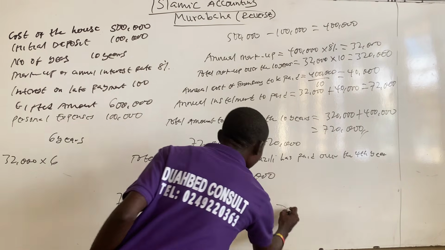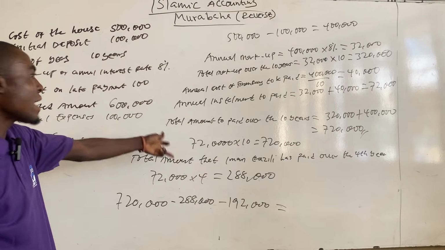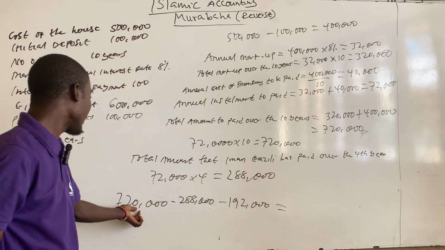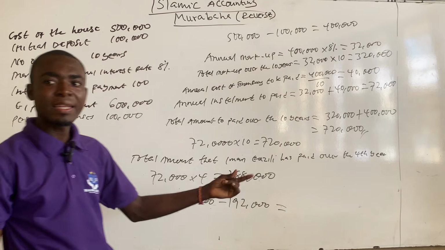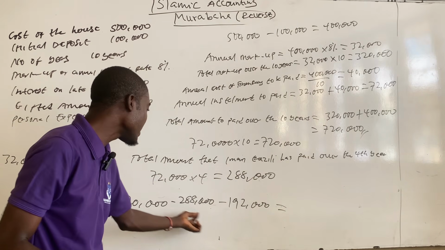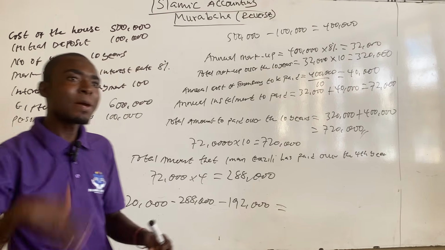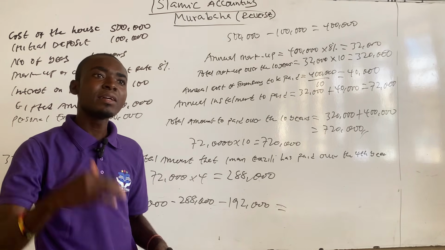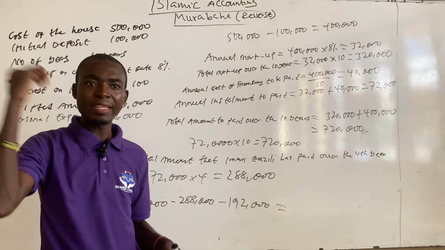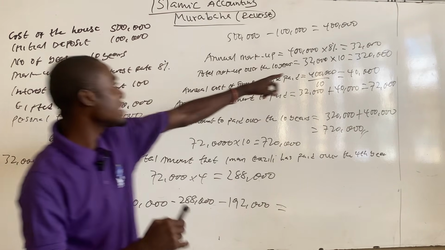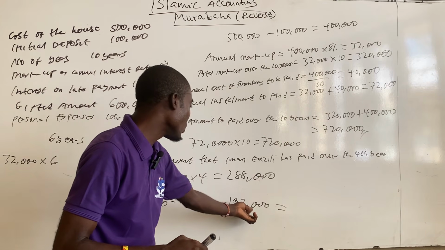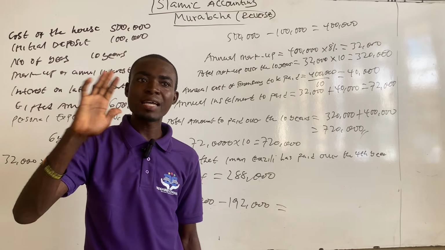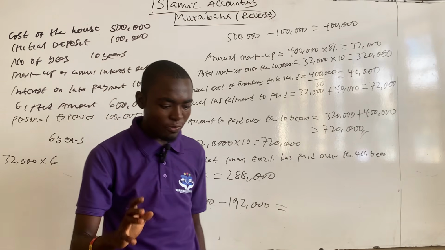So the difference between the total amount that Imam Ghazali is supposed to pay over the 10 years, which is 720,000, the amount he paid at the end of the 4th year, which is 288,000, and the rebates or discounts that the bank gave him, that's the remaining interest from the 5th year to the 10th year, 6 years times 32,000, which is 192,000, will give you the remaining amount that Imam Ghazali is supposed to redeem at the end of the 4th year.